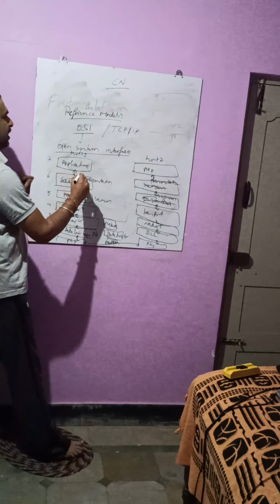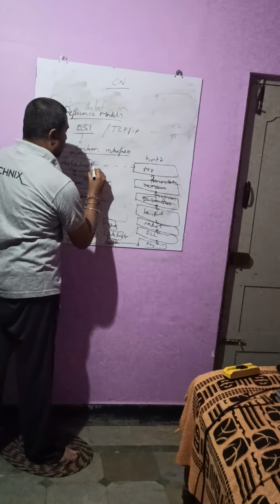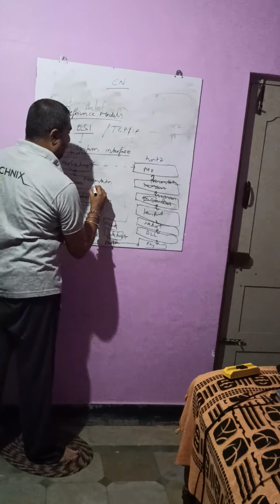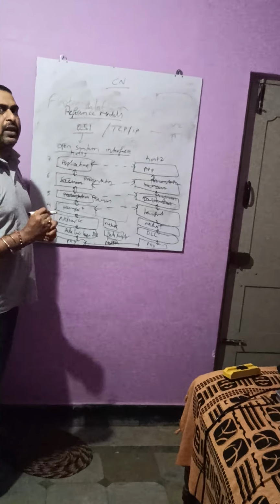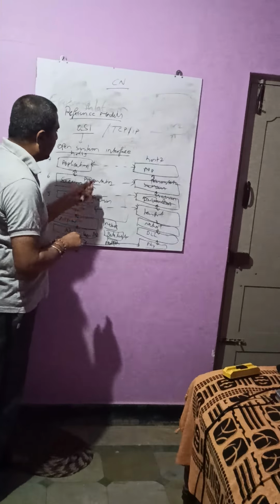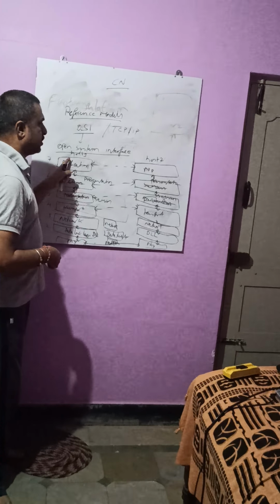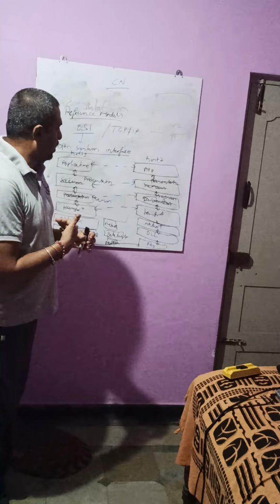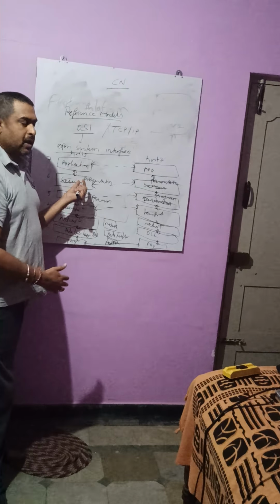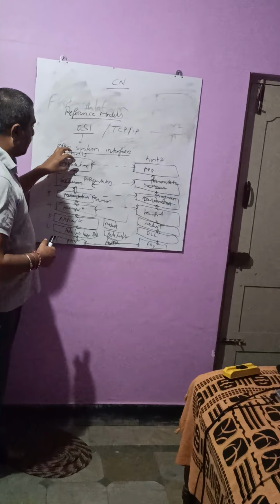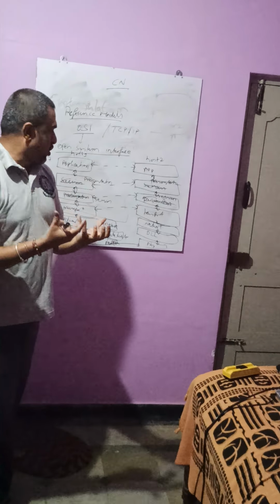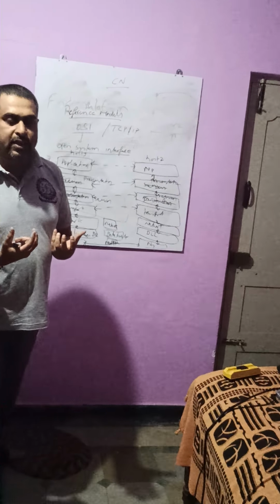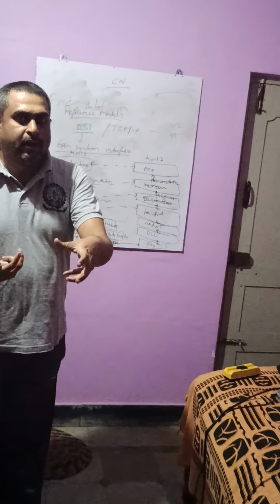Now a peer-to-peer connection will be there, like this. You can ask me the question, sir, why are you writing dotted lines here and dark lines as a service interface? Layer to layer, meaning the upper layer and the lower layer within a system, will be in a service interface. That is, this application should take some message, and that message will be given to the presentation layer, which will convert it to the network coding. Correct? No? That's the thing.